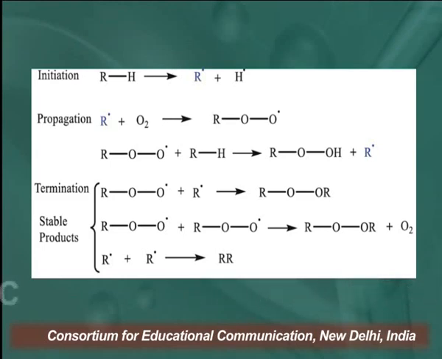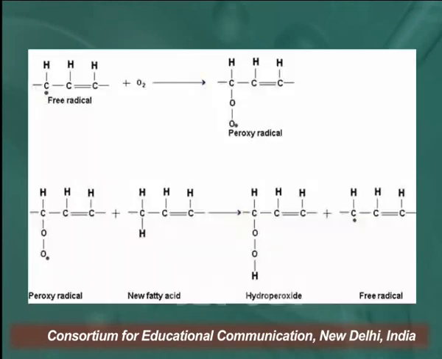In chain termination steps this process repeats and finally we get a stable product. All the free radicals combine with each other to form a stable product in the form of ketones, aldehydes and alcohols.